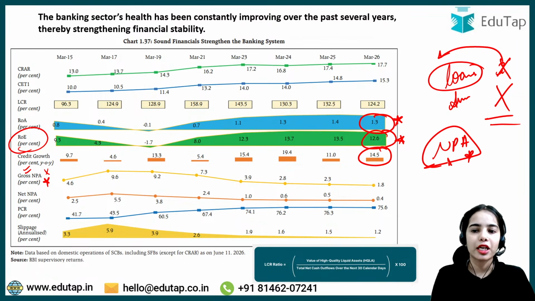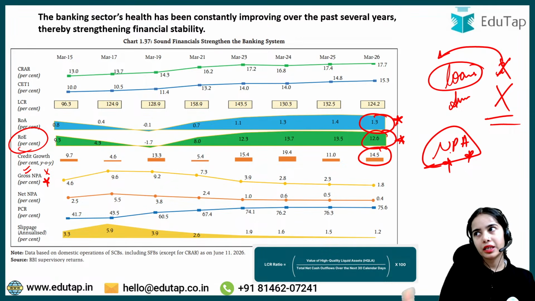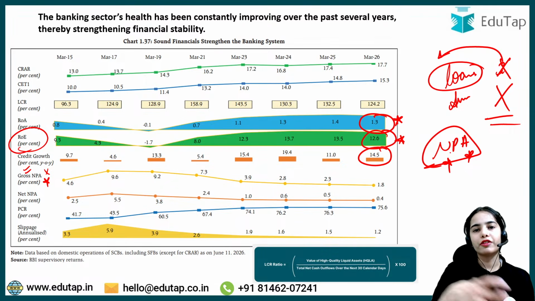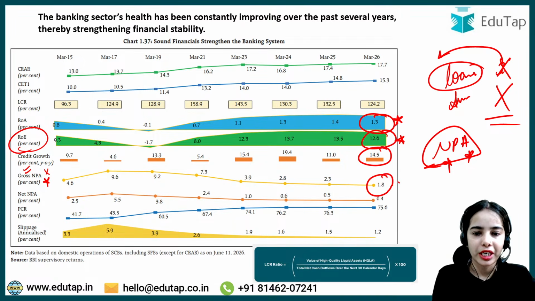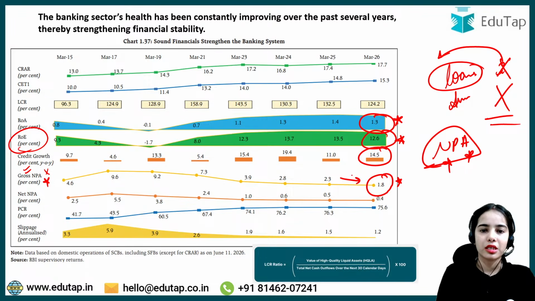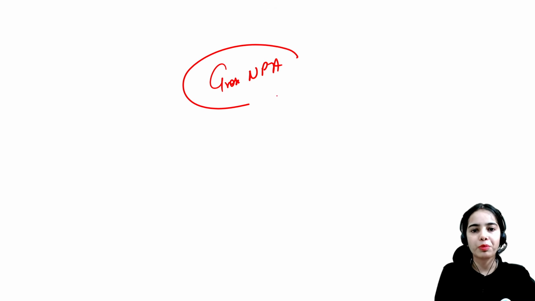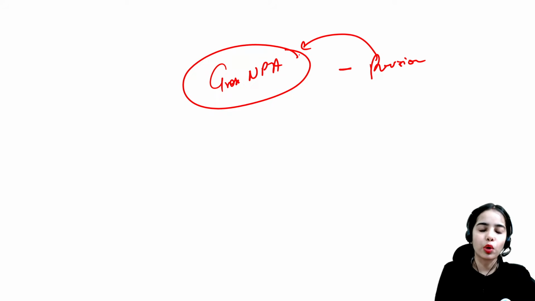These are the assets that are not bringing any returns, or the default has happened. Okay, so gross non-performing assets 1.8%, reduced from the last financial year. Net non-performing asset is basically gross non-performing asset, the total non-performing assets minus the provisions that the bank has to handle the gross non-performing asset. So this is the net non-performing asset.